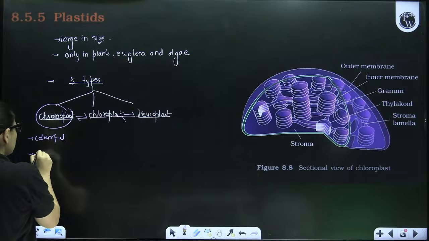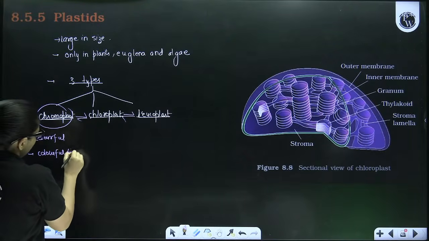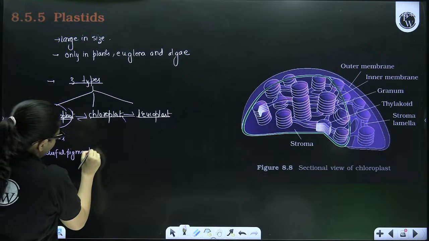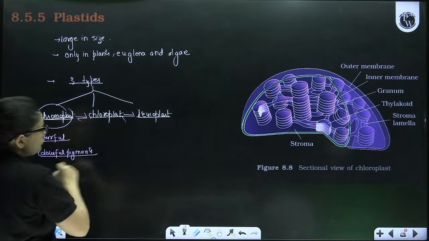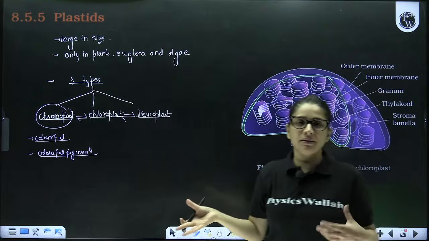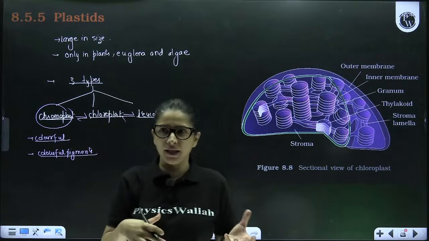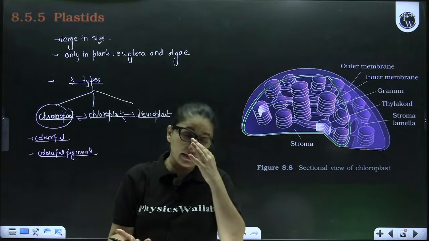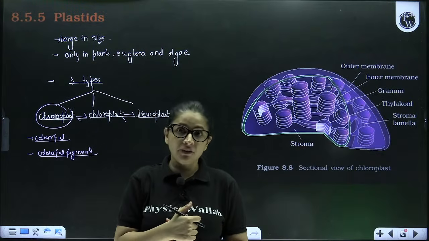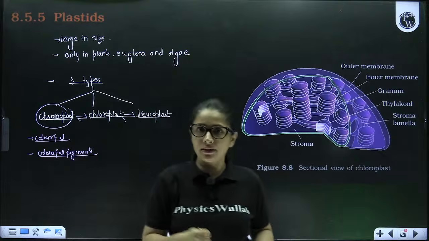Because they have certain colorful pigments, like for example xanthophyll, violaxanthin, carotenoids, and lycopene, the red or orangish pigment. Their main function is to impart color to the flowers and fruits to make them attractive.